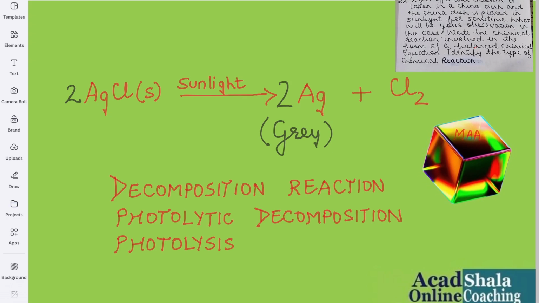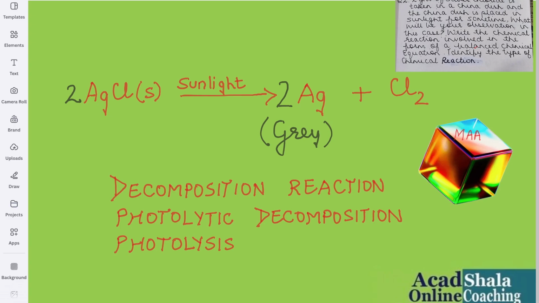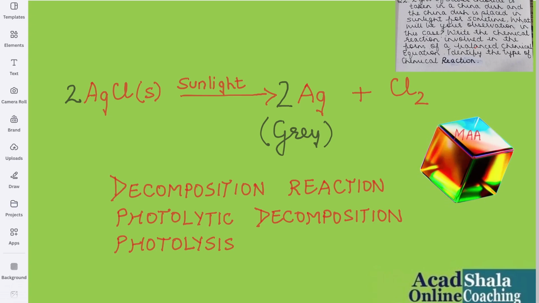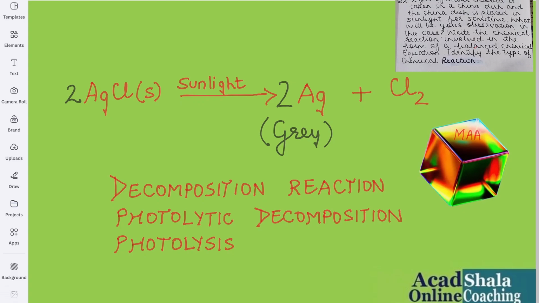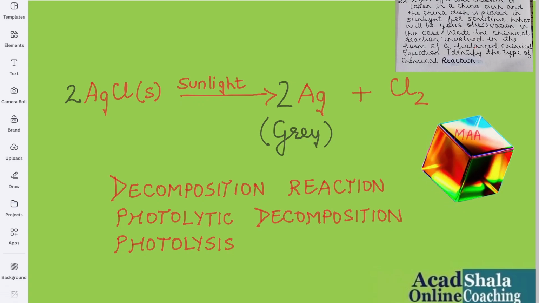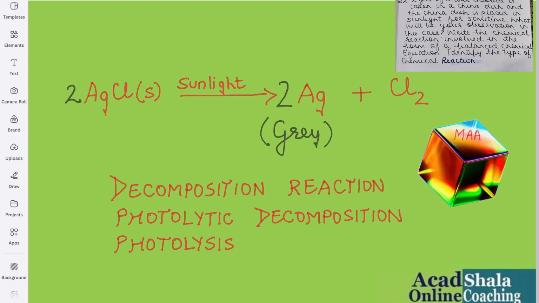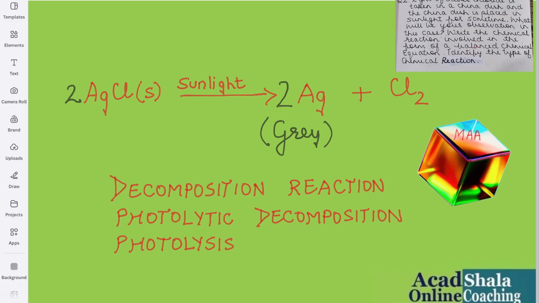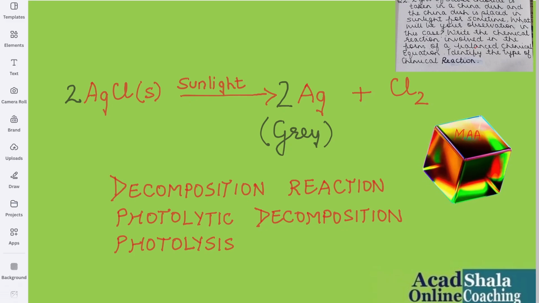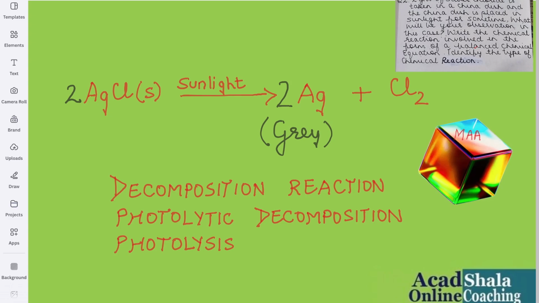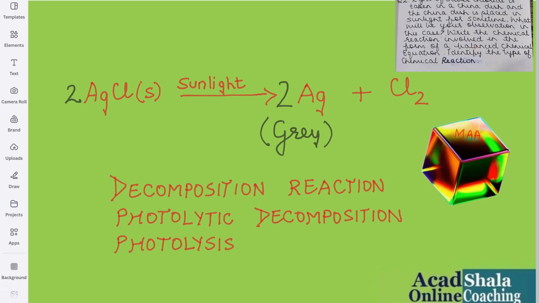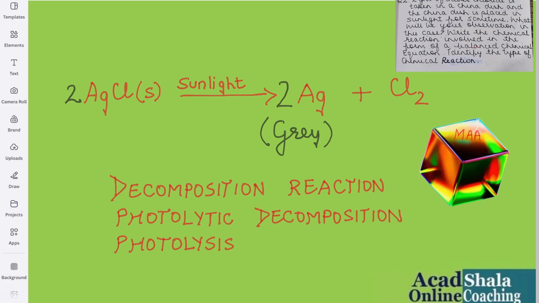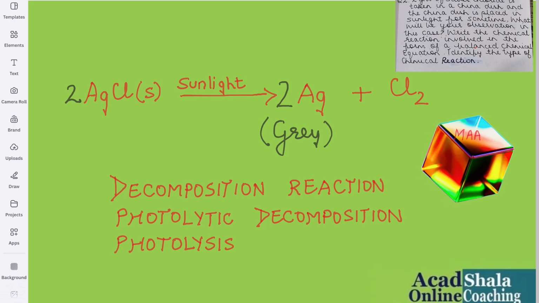That is, AgCl gives you Ag plus Cl2. And then we balance the chemical equation. And after decomposition, what happens? Silver chloride changes to silver and its color changes to gray. So you need to know the color of silver also after this decomposition reaction. It is mostly asked, children, the colors and all that. So you should know even the colors.